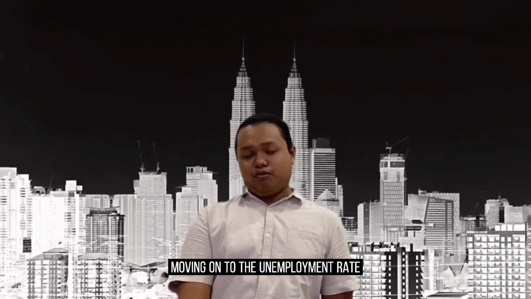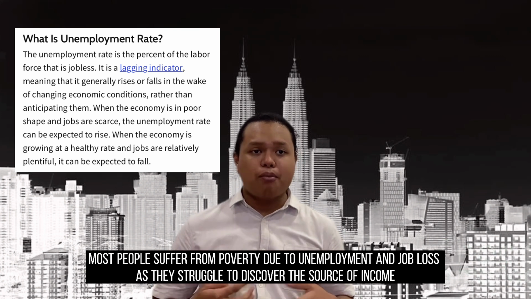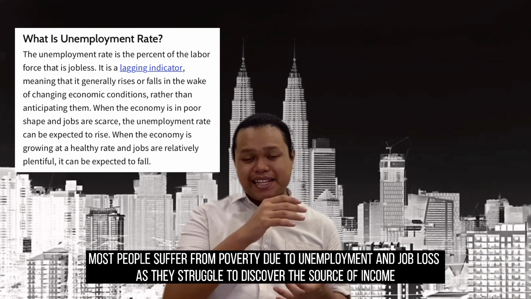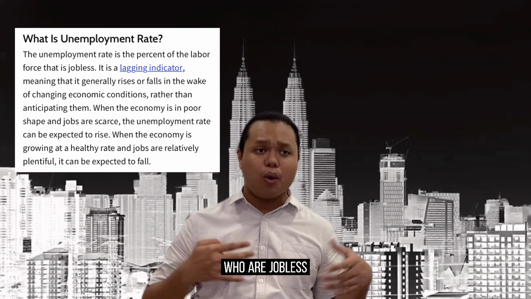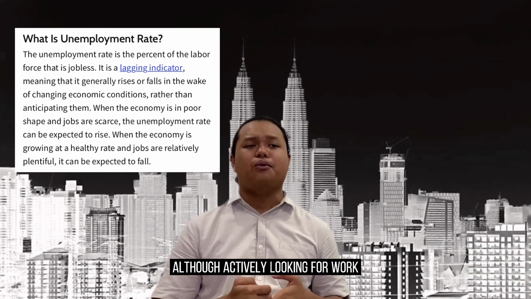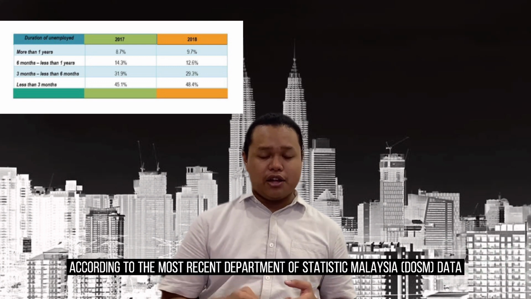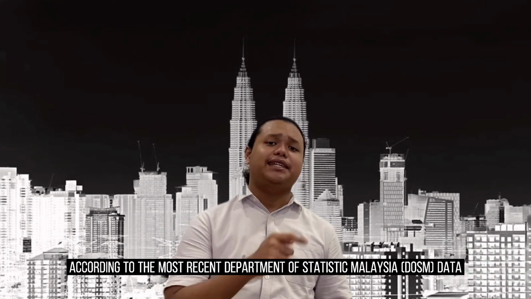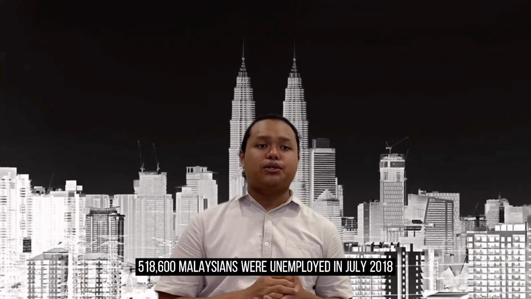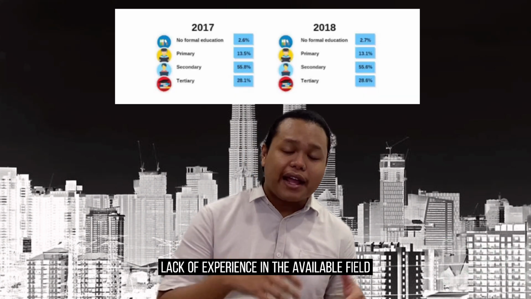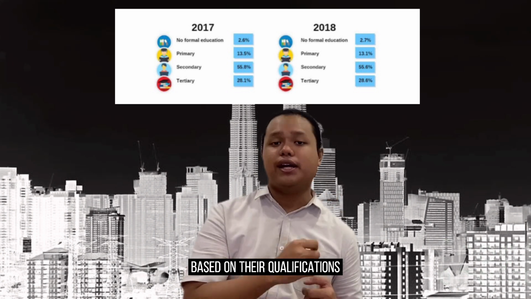Moving on to the unemployment rate, unemployment is considered a bad indicator. Most people suffer from poverty due to unemployment and job loss as they struggle to discover a source of income. It refers to the percentage of the total labor force who are jobless although actively looking for work. Starting from 2018, the unemployment rate in Malaysia was 3.3%. According to the most recent Department of Statistics Malaysia data, 518,600 Malaysians were unemployed in July 2018. The factors are mostly a lack of experience in the available field and the nature of job choice for fresh graduates based on their qualifications.